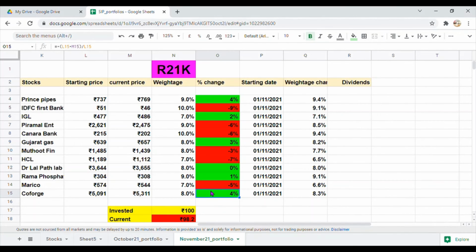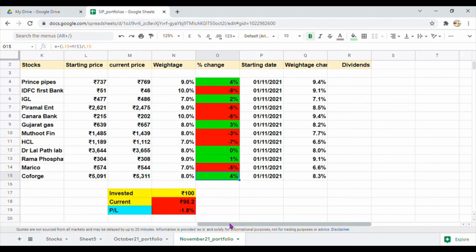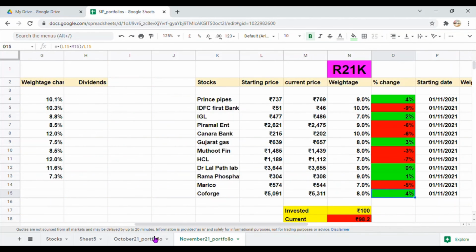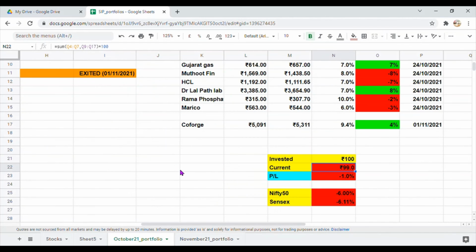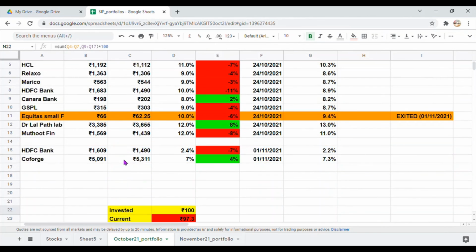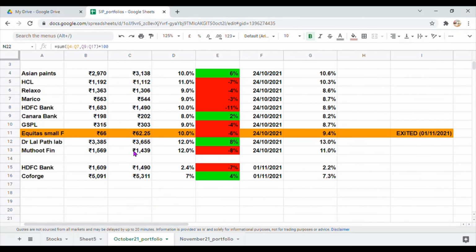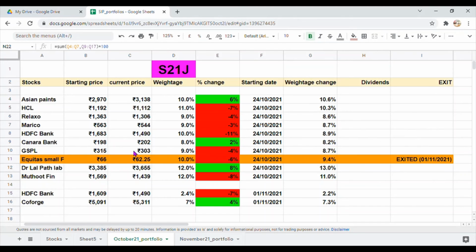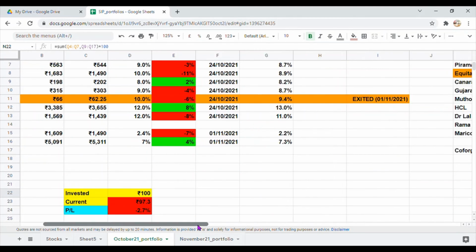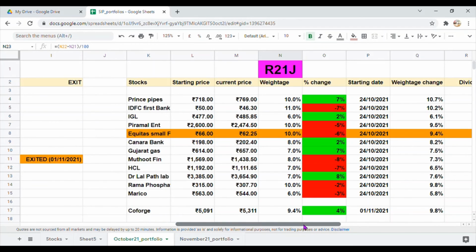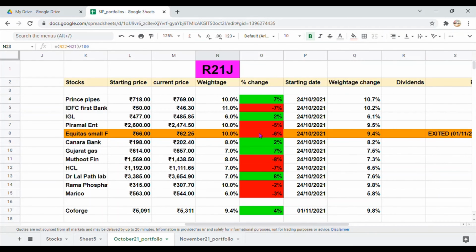Now overall speaking, all portfolios, that is S21J, R21J, S21K, R21K, all four portfolios are beating both Nifty 50 and Sensex. So this is a positive signal here. But the other thing we need to notice here is all these portfolios are in red color, which means right now we will be getting less than what we have invested in this portfolio. But guys, one thing to remember here is these are long-term portfolios and as investors we should always be ready to face this kind of volatility phases.